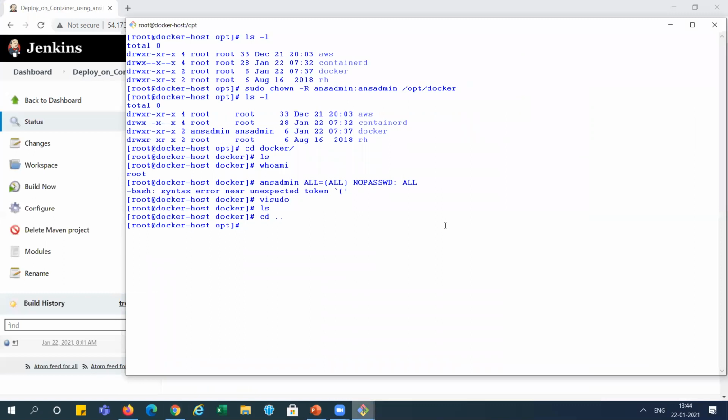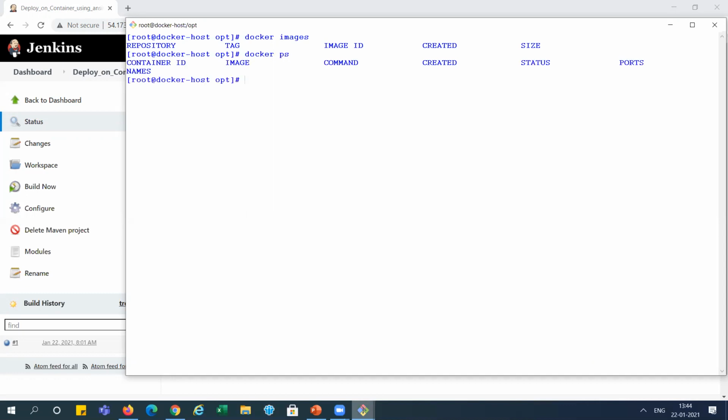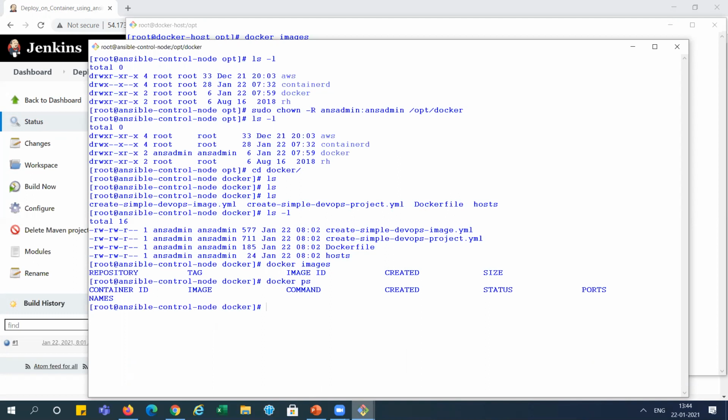in the Docker host, this is the Docker file, right? Docker images. We don't have any image right now, right? And you can see here Docker PS, we don't have any container, right? And the same thing, I want to show you on the Ansible system also. Don't have any image here, and Docker PS will not come definitely, right?